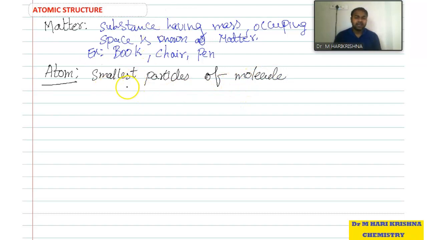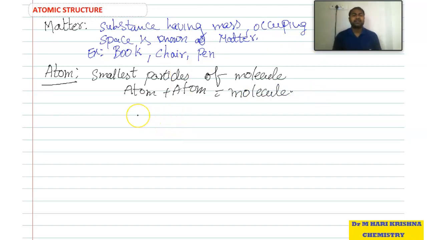That means atoms are combining to form a molecule. That means either the same type of atoms or different types of atoms. Both are possible, because the same type of atoms also combine to form a molecule, and different types of atoms also combine to form a molecule. So here both are possible.